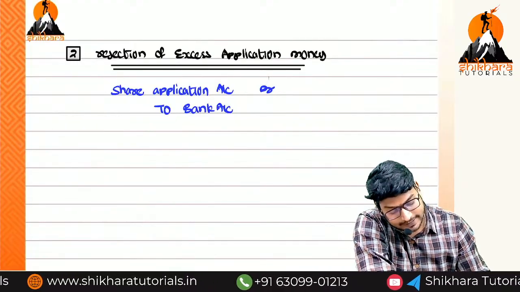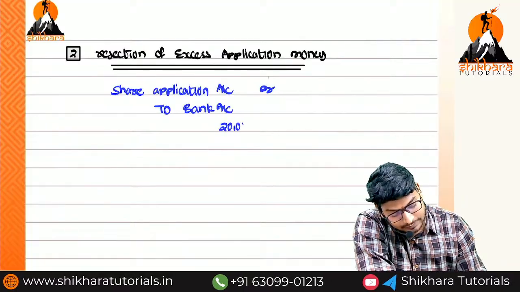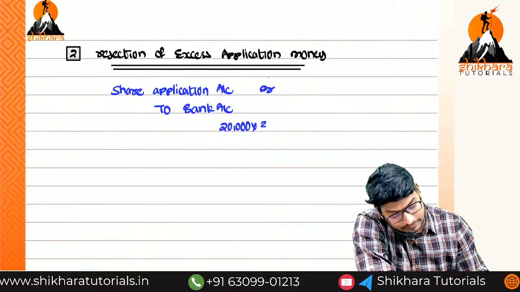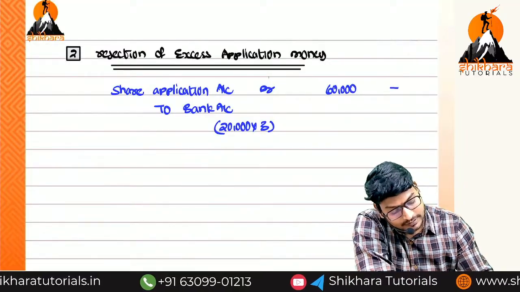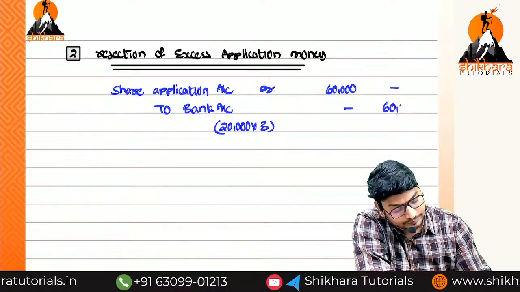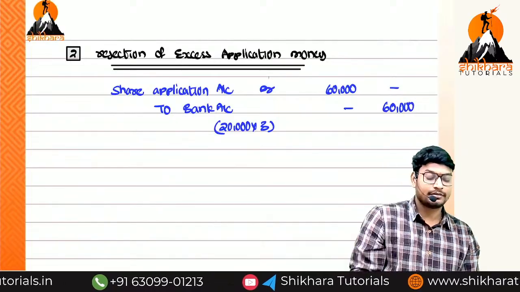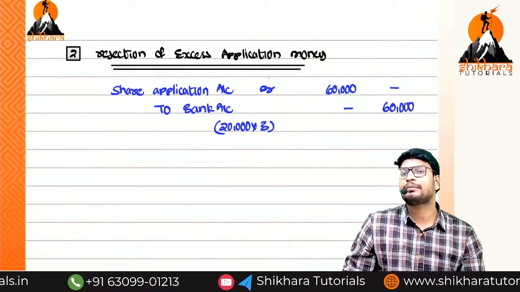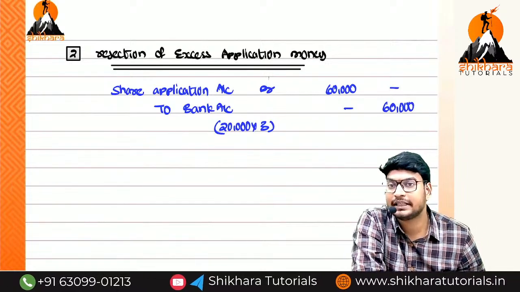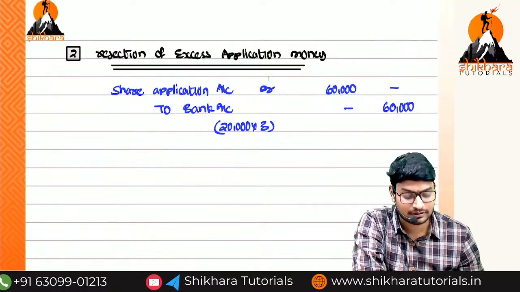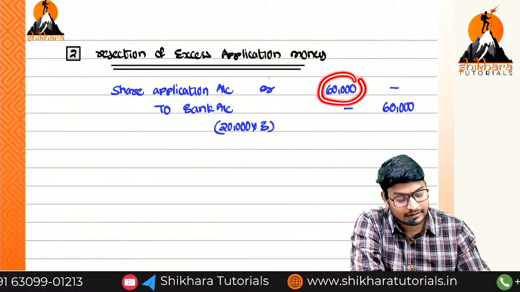So how will get the calculation, ma? 20,000 into 3 rupees. That is equal to how much? 60,000. And next, what is the remaining amount available in the share application account? Already share application account we have credited with how much, ma? 3,60,000. And once again we have debited with 60,000.